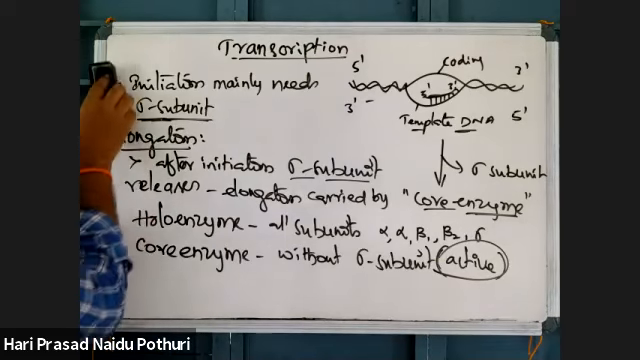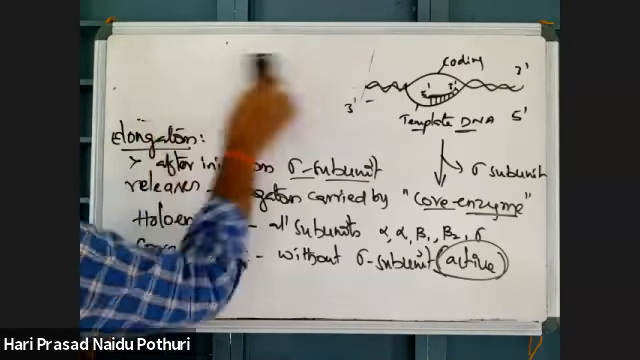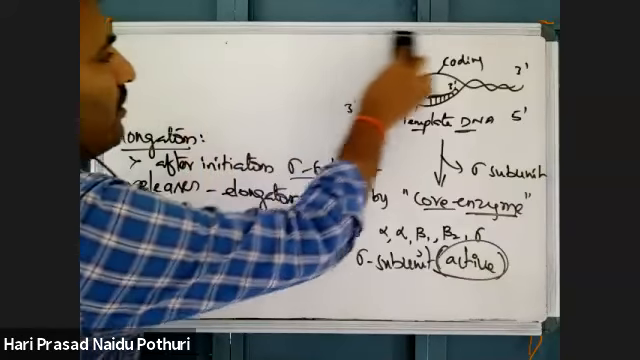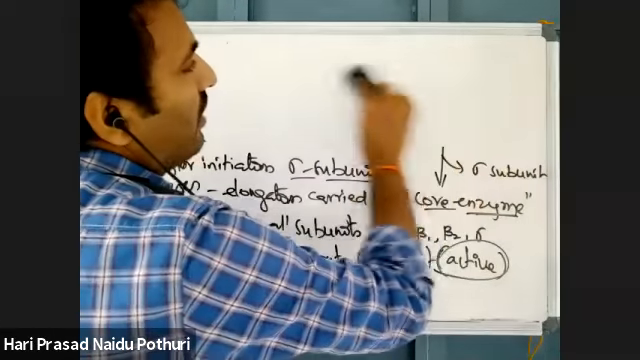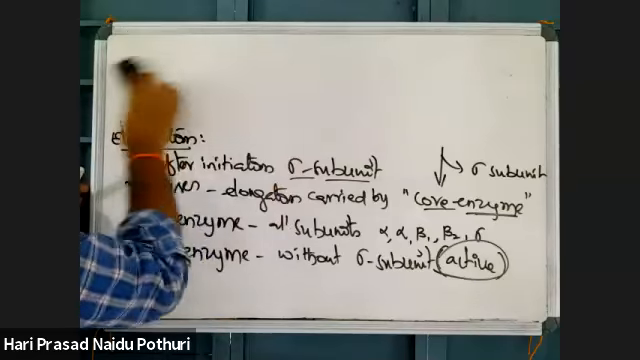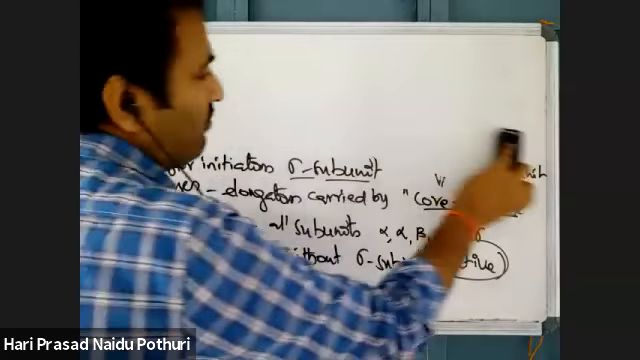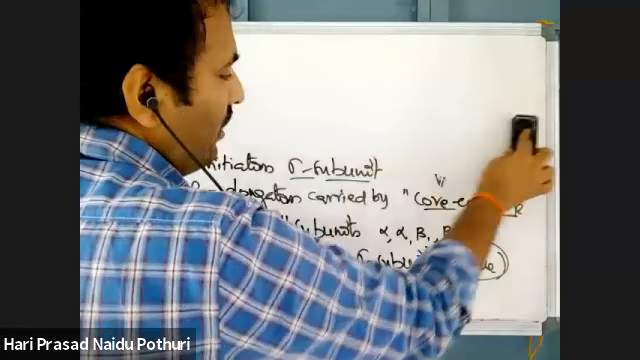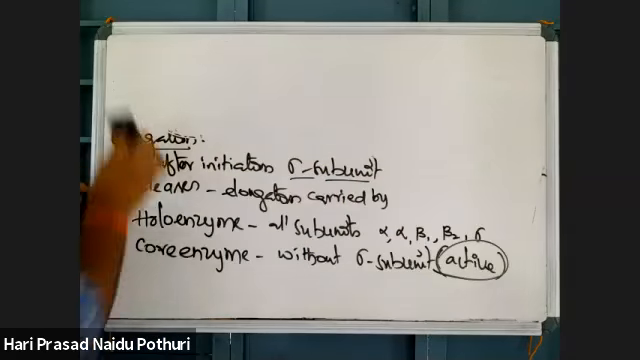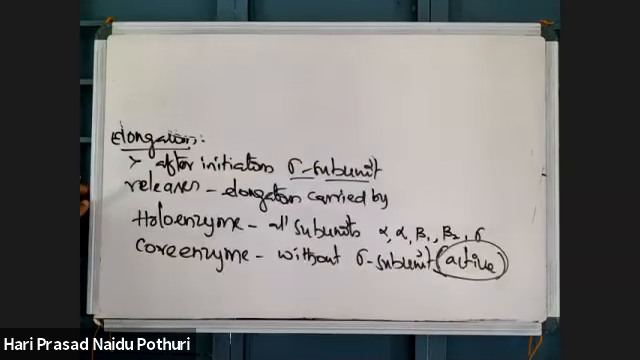Now, what happens after initiation, or what happens during the elongation process? Elongation is carried by the RNA polymerase core enzyme, as I told you, and this core enzyme has 4 subunits, especially in prokaryotes only.